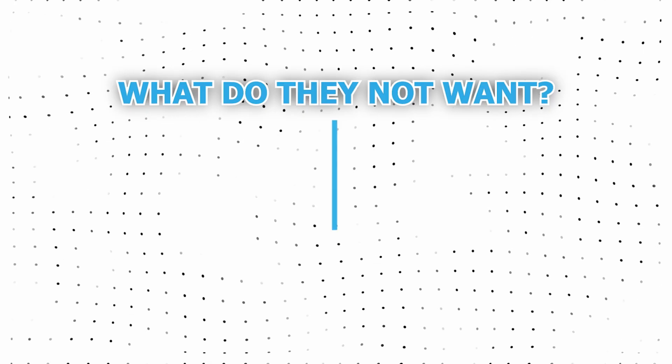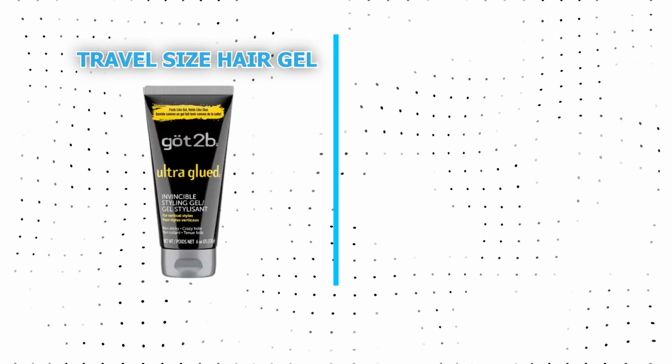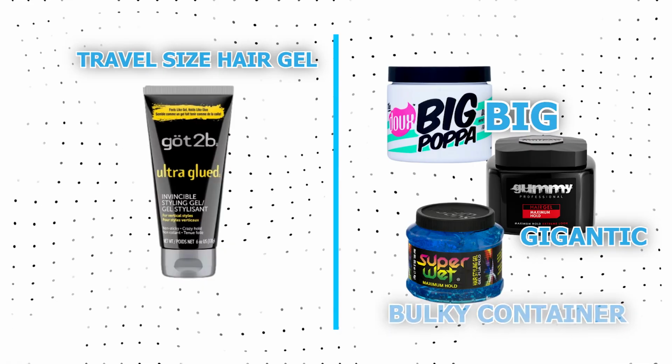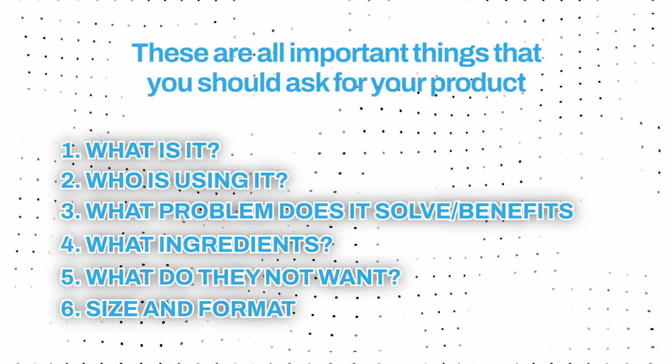What do they not want? Alcohol free, paraben free, some things that, you know, people don't want in their hair. Also the size and format, travel size, tube, jar. Like if I'm traveling, I'm looking more for travel size items instead of a big, gigantic, bulky container sort of thing. And a business might be looking for bulk. That might be something that people are interested in. So you might include that in the title or in the description. These are all important things that you should ask for your product.